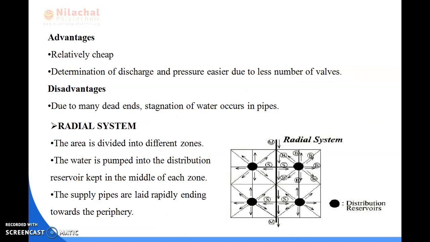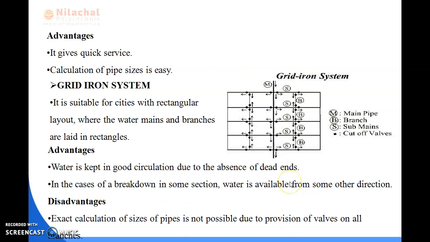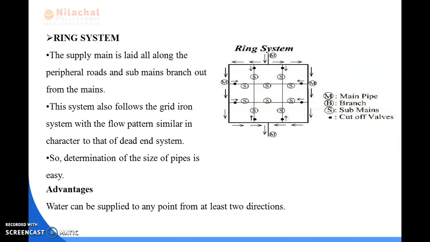So this is the diagram of the radial system. M means main pipe, S means sub main pipe, B means branch pipe, and the area has been divided into different zones, and the water is pumped into the distribution reservoir kept in the middle of each zone. The supply pipes are laid radially ending towards the periphery. The advantages are that it gives quick service and the calculation of the pipe size is very easy. In the next slide, we'll be reading about the grid iron system and ring system.